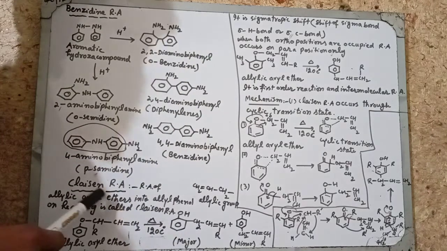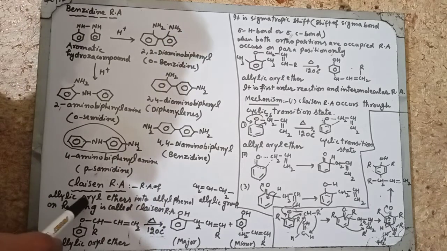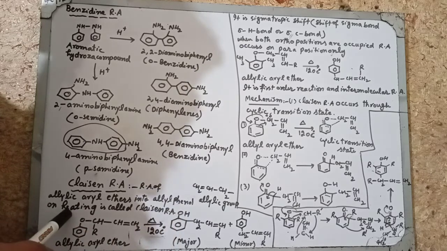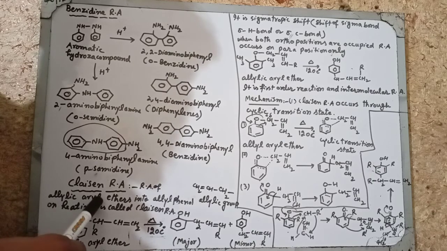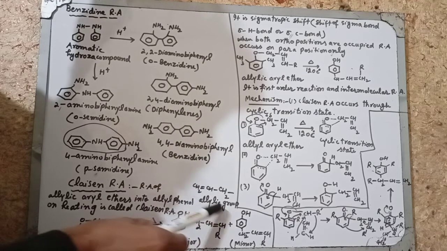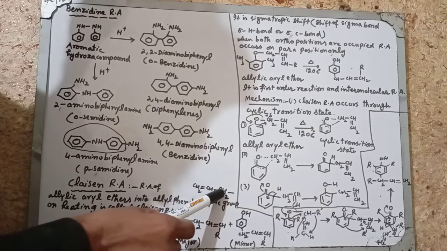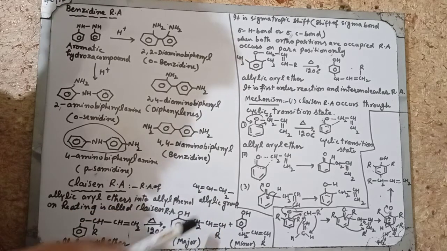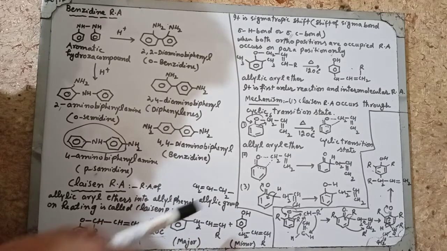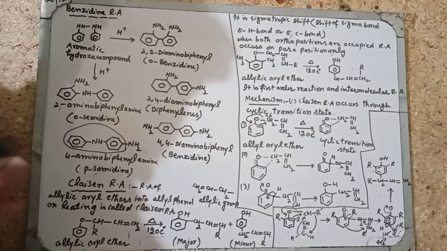Now today we are studying the Claisen rearrangement. Rearrangement of allylic aryl ether into the allyl phenol on heating is called Claisen rearrangement. Aryl: when one atom is removed from the benzene ring and it is attached to a group, it is called the aryl group. And the allylic group is CH2, CH and a third carbon. This is a three-carbon group in which one is a double bond. So this is called the allylic group. It means when we lose one atom from propene, it is called the allylic group.